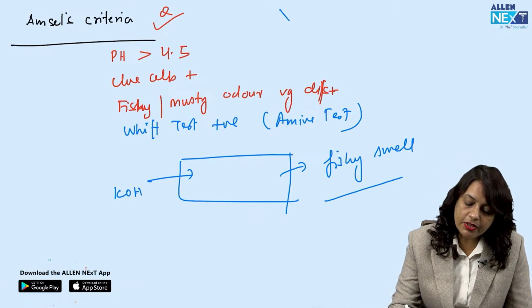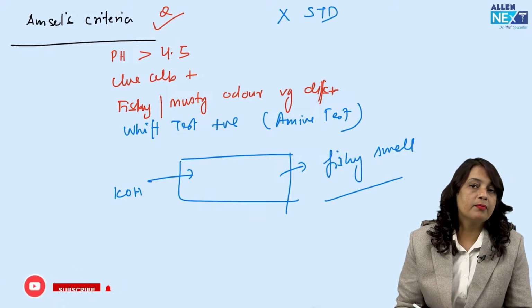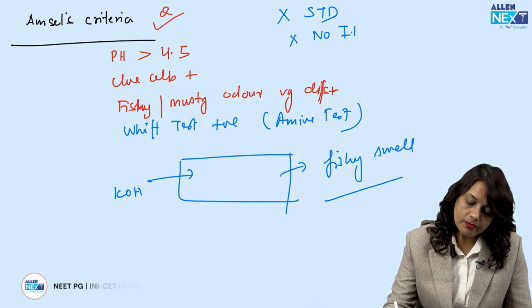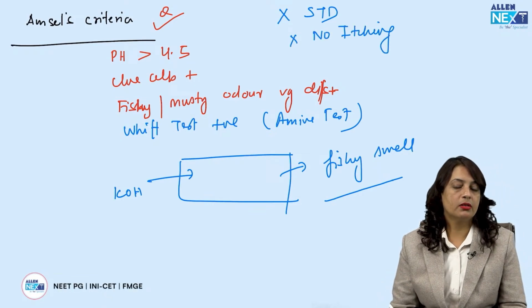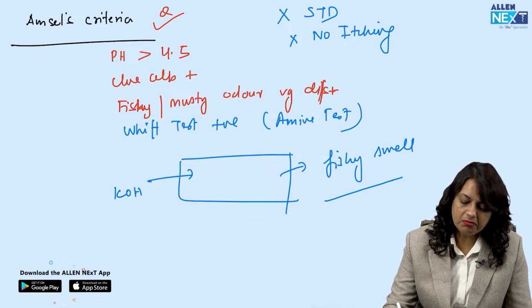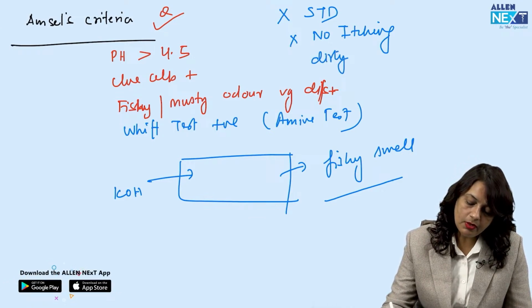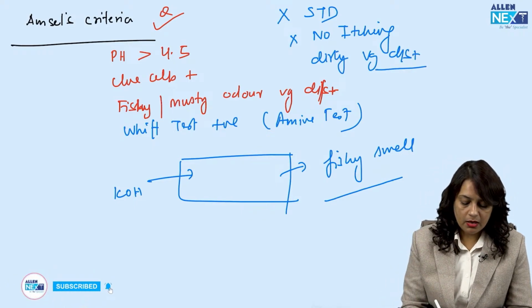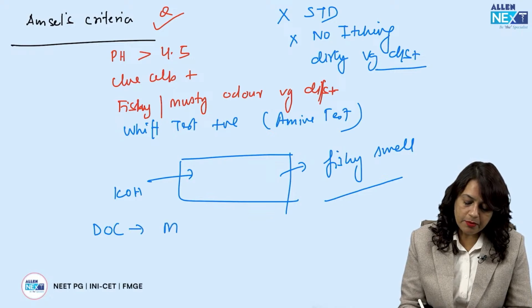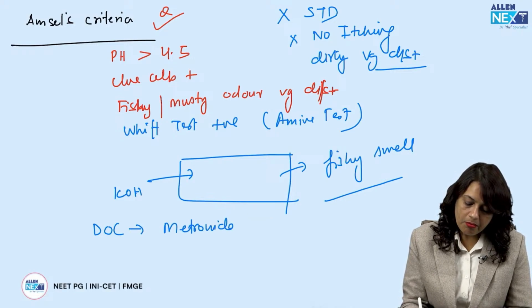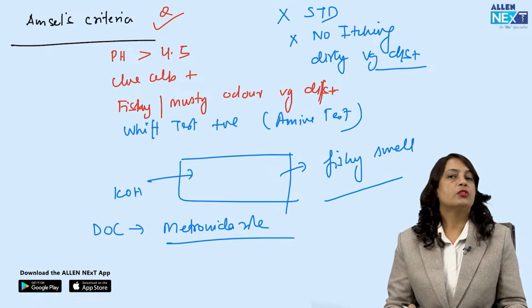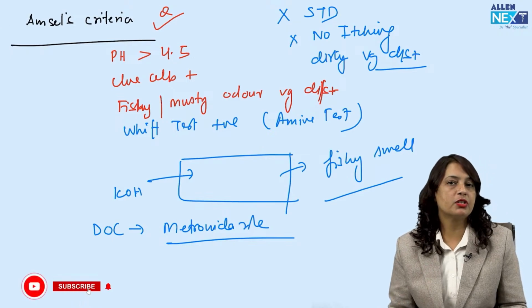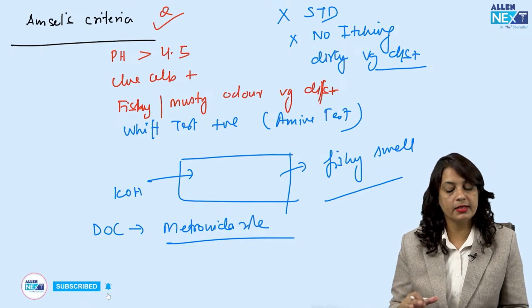Remember, bacterial vaginosis is not an STD. And number 2, there is no itching. There is a dirty vaginal discharge and there is a fishy smell. Now, the drug of choice to treat bacterial vaginosis is metronidazole. So you should remember this for bacterial vaginosis, which is always an expected question in INI-CET pattern of exams.